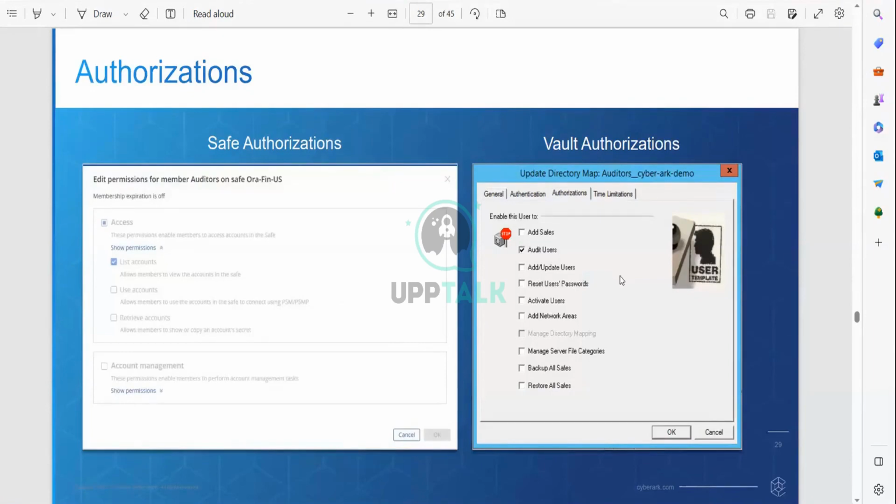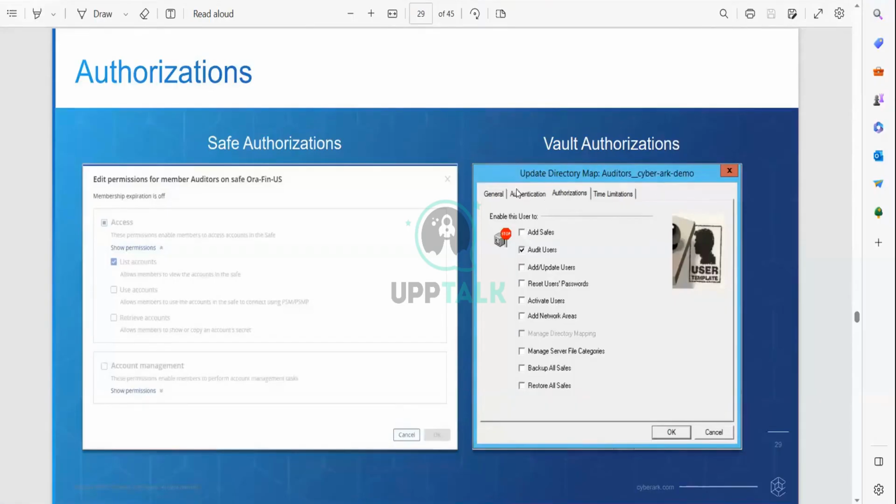Whenever the organization requires it, for example, if you have created a Windows platform and on the Windows platform you have multiple accounts, you want to change them at a time, you have to give the permissions at the safe level. Or if you want to give it to one account, you have to give it manually. We have to go to the accounts one by one and give the permissions at the account level also.